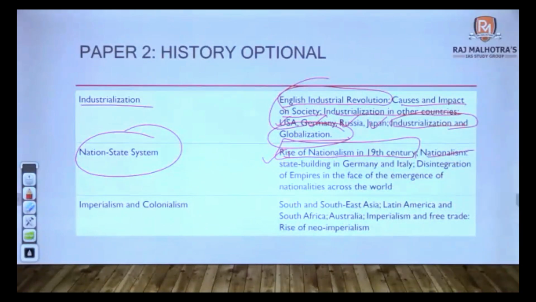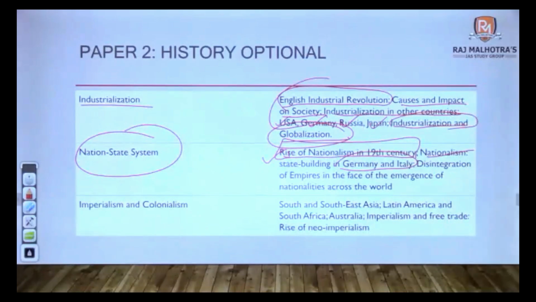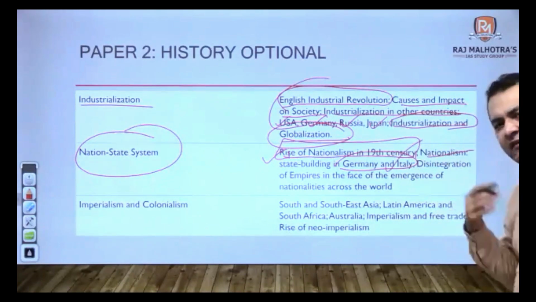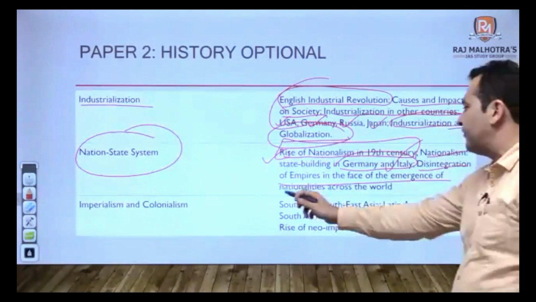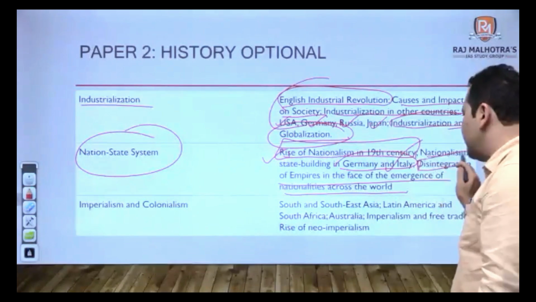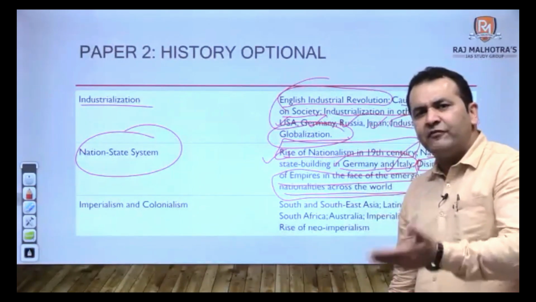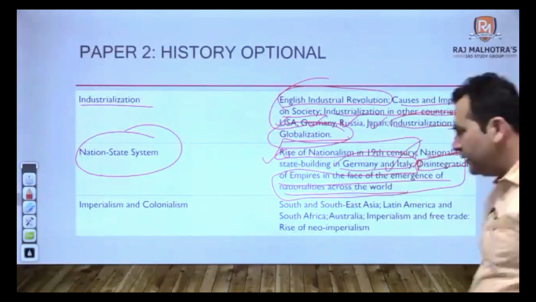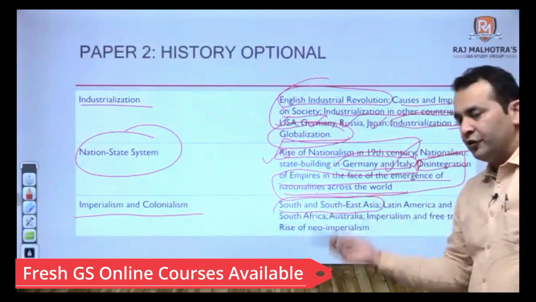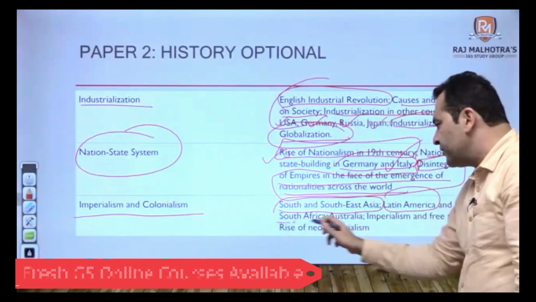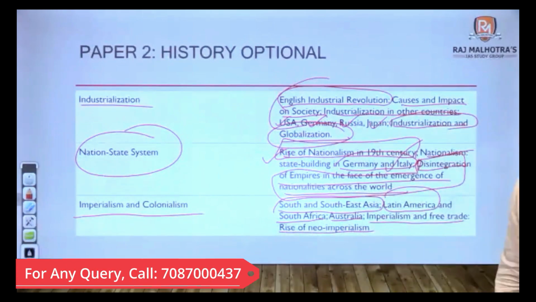But then once this is done, Germany and Italy, the unification of German and Italian unification, the topics that we do, we have already covered them in our GS. Disintegration of empires in the face of emergence of nationalities across the world. Now, this is a new topic which we have not done very strongly in our GS. So we have to add a few facts to it. Then we have imperialism and colonialism, South and Southeast Asia, you have to do it. Latin America, South Africa, Australia, imperialism and free trade, rise of neo-imperialism.